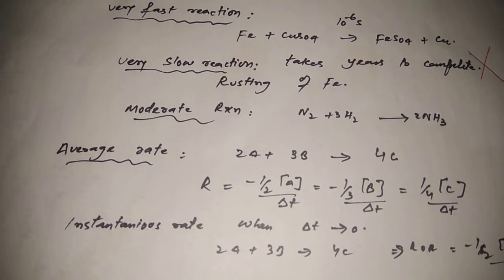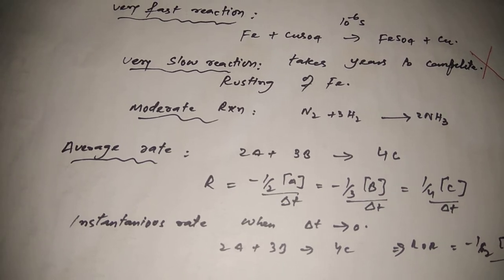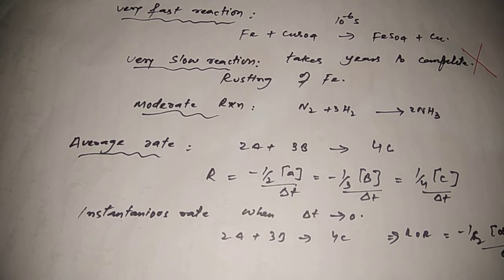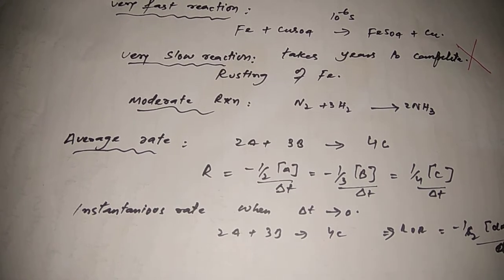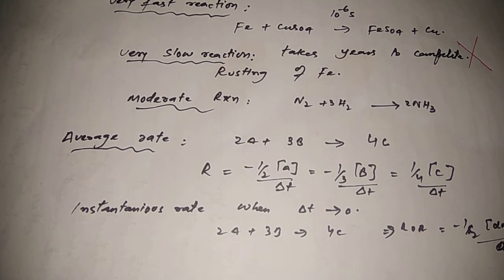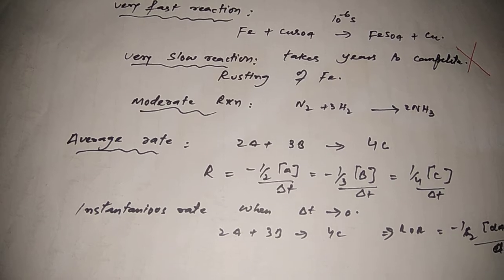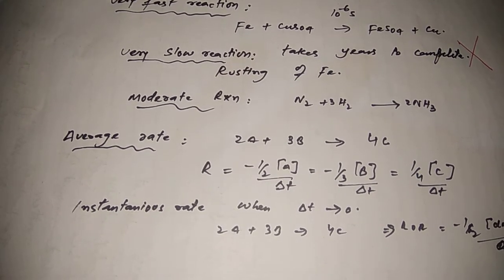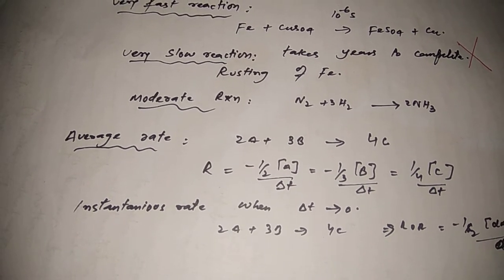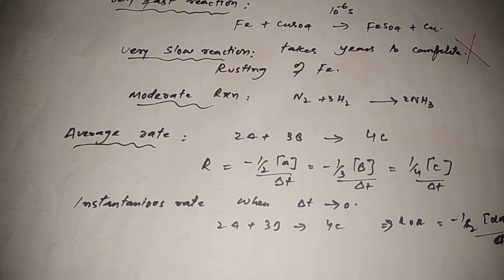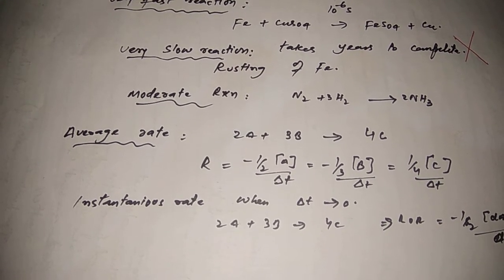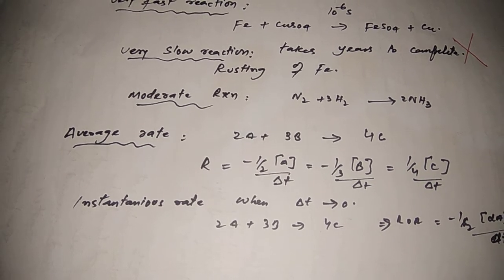Whenever we discuss the rate of reaction, we discuss it under two major headings, that is average rate and instantaneous rate. Average rate, what is an average rate? A rate of change of reactants, or a decrease in concentration of reactants, or rate of change in products, that is increase in concentration of products, with respect to time.